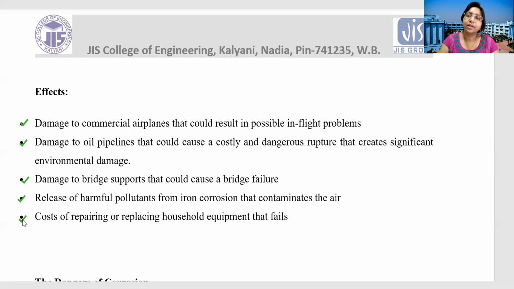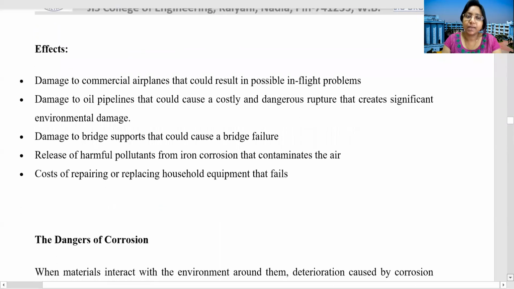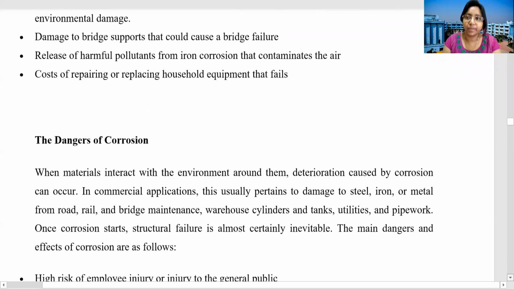So there is failure in the equipment or the bridges or all other parts where we use the metal. So these are the bad effects of corrosion. So corrosion basically affects us economically.